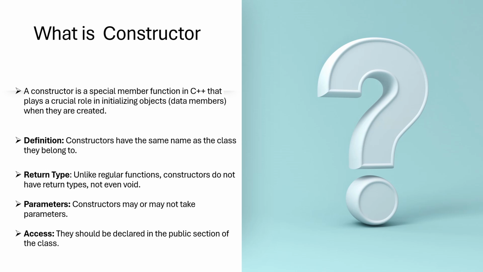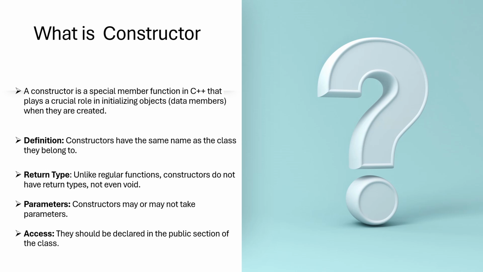So what will be the definition? Constructors have the same name as the class they belong to. So how are we going to define the constructor name? The class name is the constructor name. We have to create the constructor name as the class name. About the return type, there should not be a return type, whether void or int. There is no return type for constructors, and parameters may or may not be there. It is not compulsory. It depends on the varieties of the types of constructors.